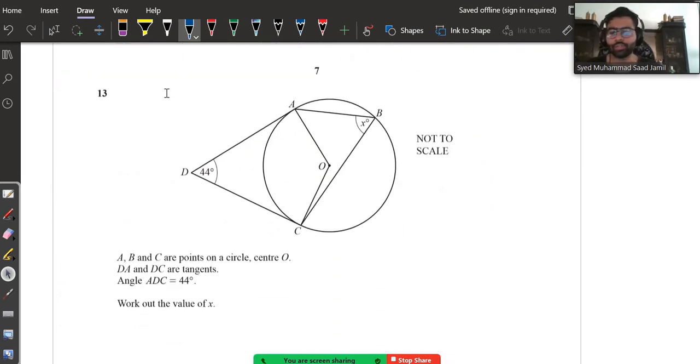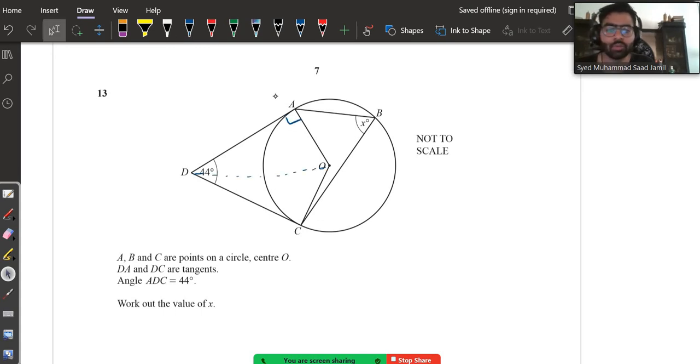Moving on to our next question, it says A, B, C are points on the circle center O. DA and DC are tangents. Angle ADC is 44 degrees. Work out the value of X. Okay, first and foremost, just make a line like this over here.